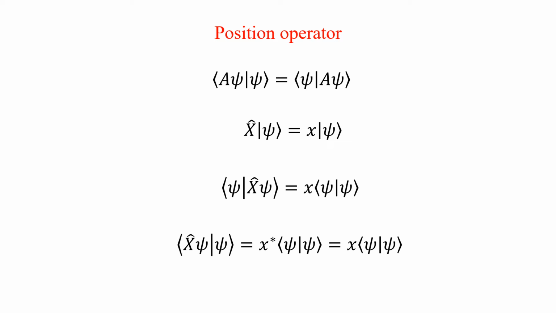Now you can compare these two expressions. When the x operator acts on the ket vector, you are getting x times the inner product of psi with psi. Similarly, if you are flipping x to the bra vector, you are getting the same result. That means the position operator is a Hermitian operator.